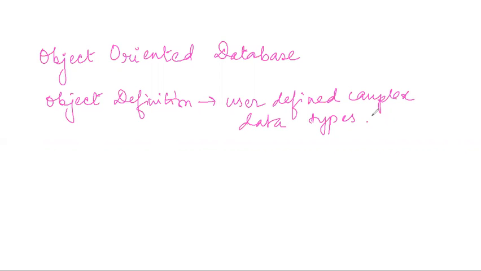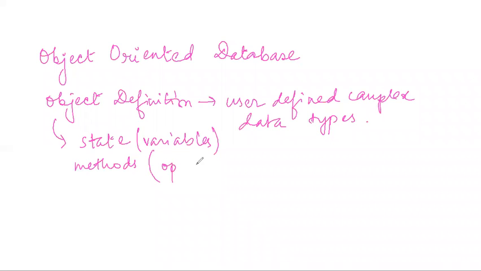And when we say an object, definitely an object has a state. State means variables, right? It has methods. Methods mean operations or behaviors, right? So user defined complex data types were handled this way, and how do we notice one object? It must have a state and it must have methods.